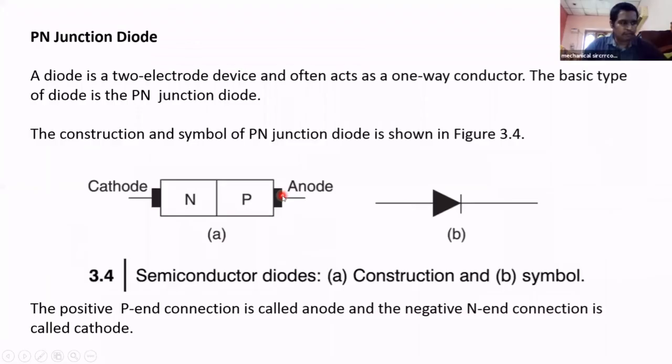Now, next one is the PN junction diode. Already time is over. If you have any doubts regarding PN junction, please ask me. I will allow you to unmute. From tomorrow we will continue the class.